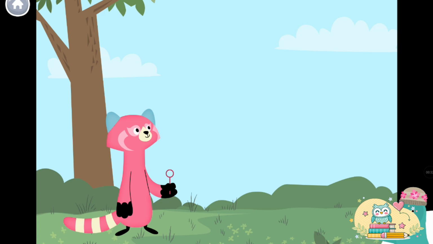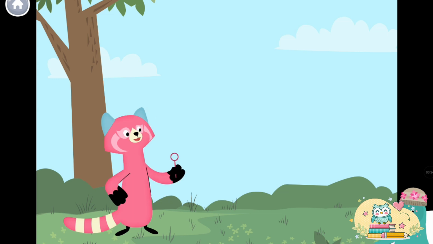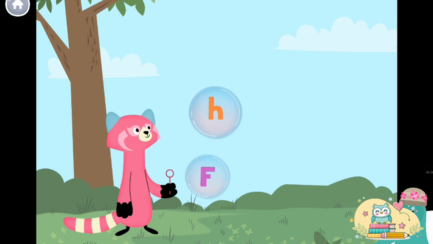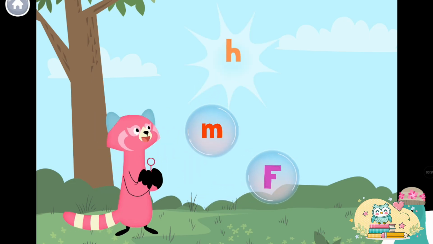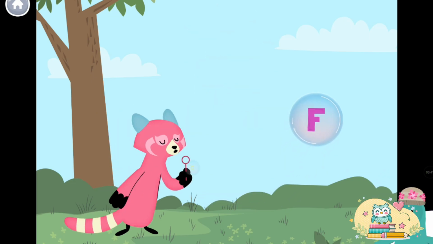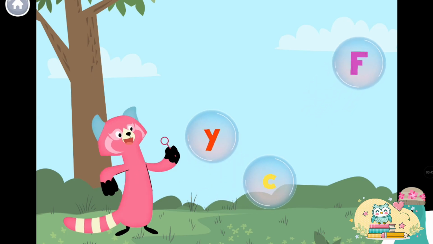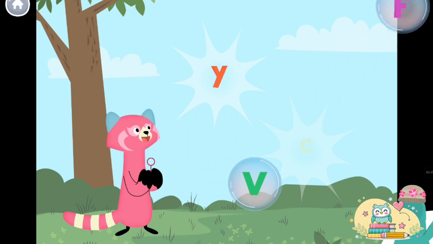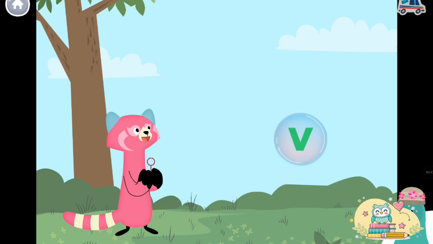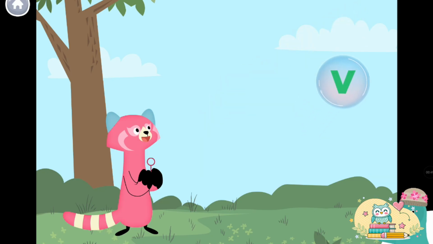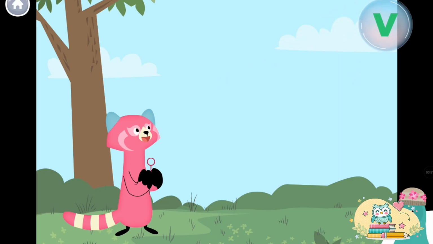Pop the bubbles with lowercase letters. M. Y. Super! You found the lowercase letters.